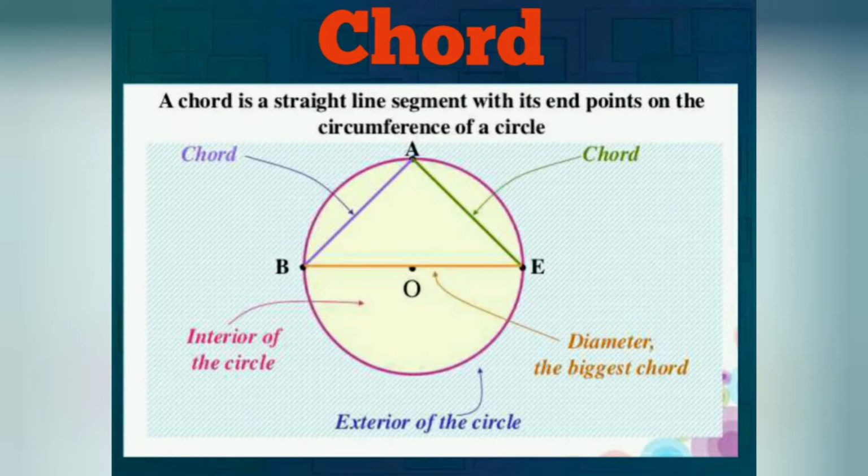Next, chord. A chord is a straight line segment with its endpoints on the circumference of a circle. AB, AE are chords, and BE is also a chord, but that one is also a diameter. The longest chord is a diameter. And one more piece of information: the interior of a circle and the exterior of the circle.